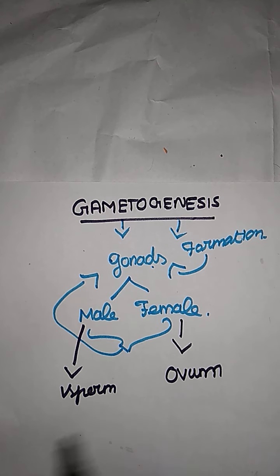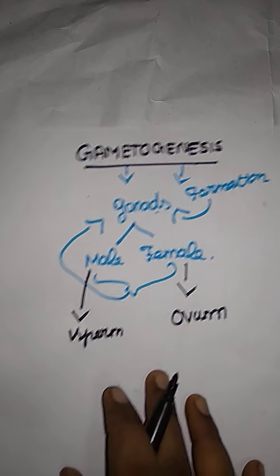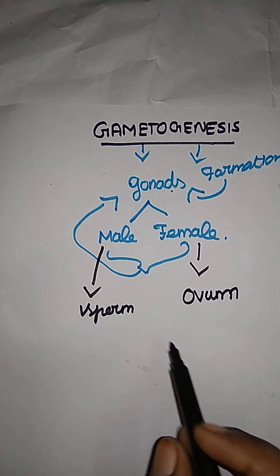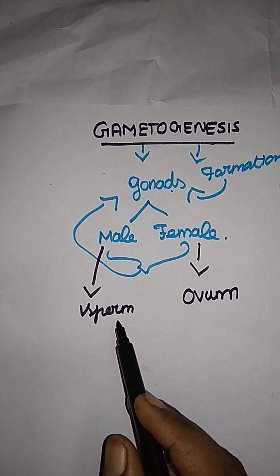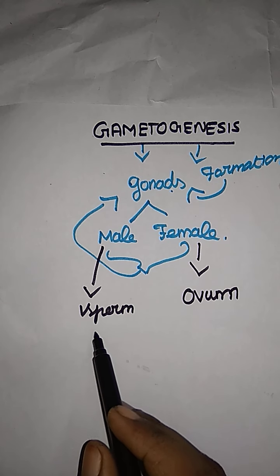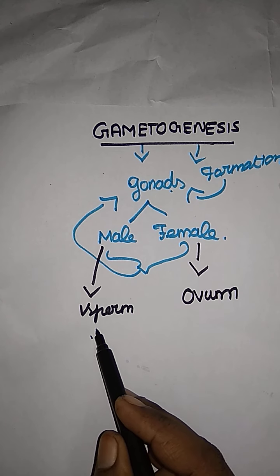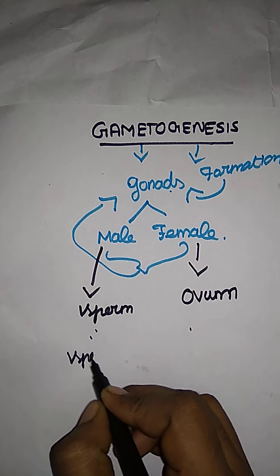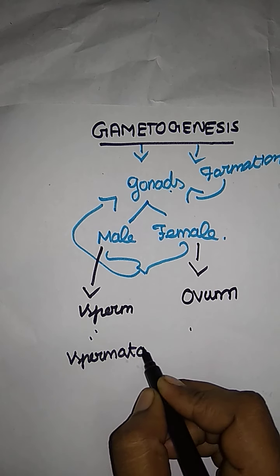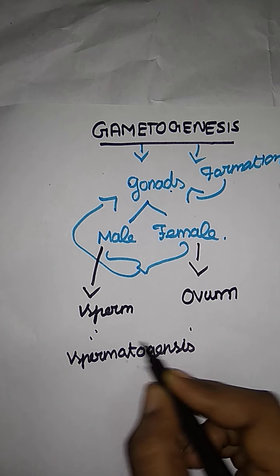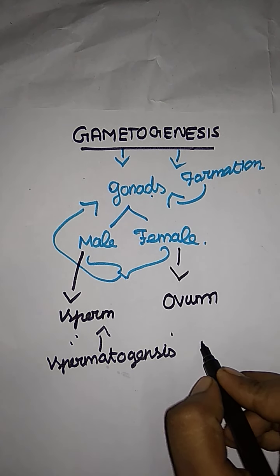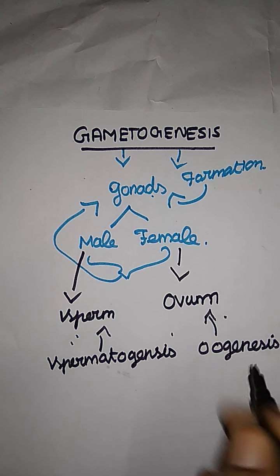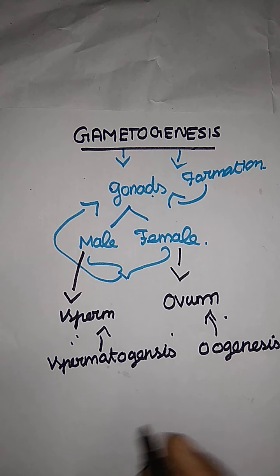In yesterday's class we saw that sperm are formed in the seminiferous tubule, and the ovum is formed in the ovary. Both processes are called gametogenesis. Spermatogenesis is the formation of sperm, and oogenesis is the formation of ovum. They are in the form of haploid cells.